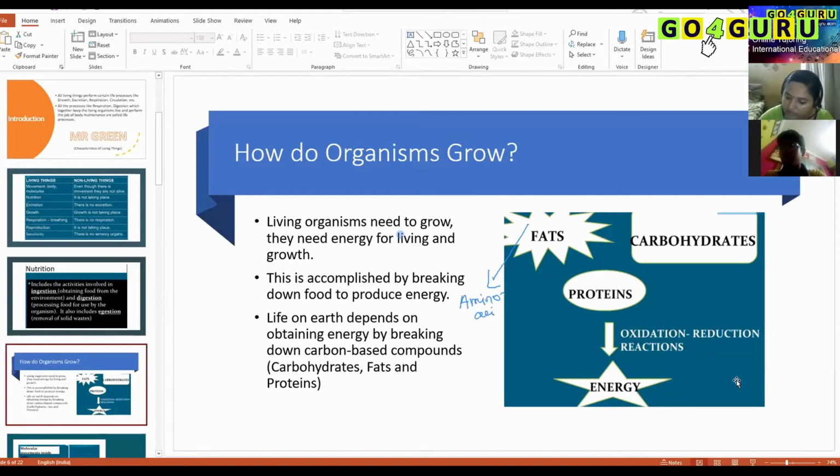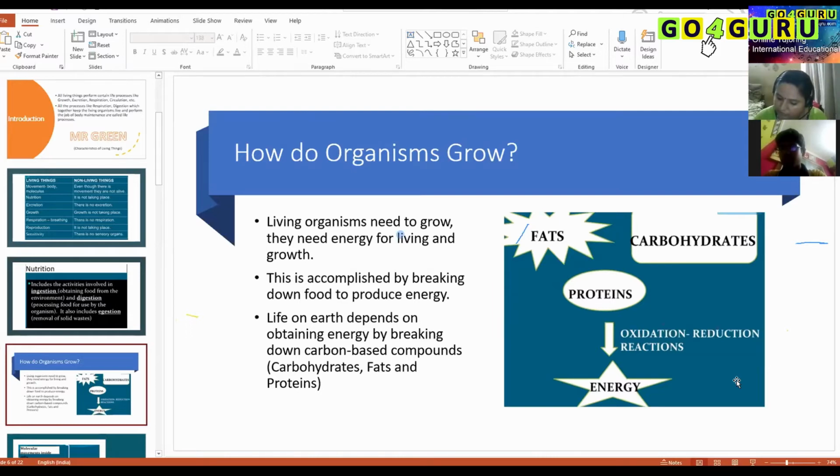Amino acids are the building blocks for proteins. For carbohydrates, glucose is the building block. Sorry, I think I just mixed this one up.